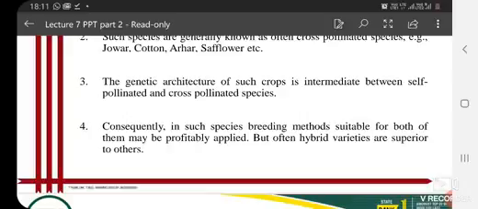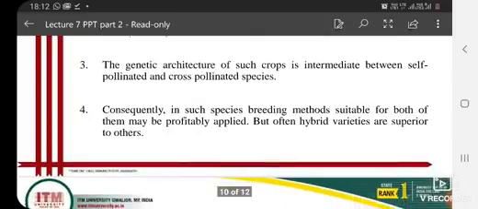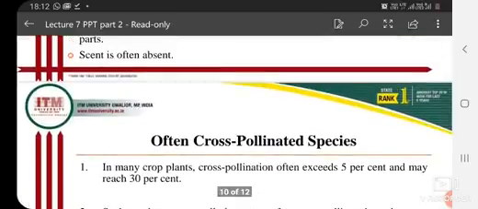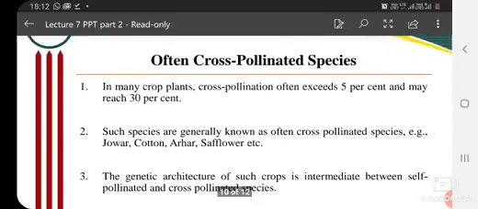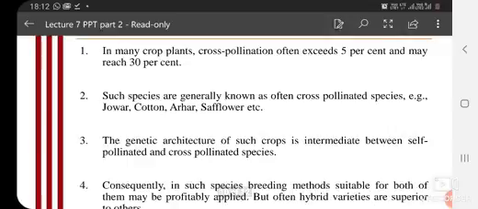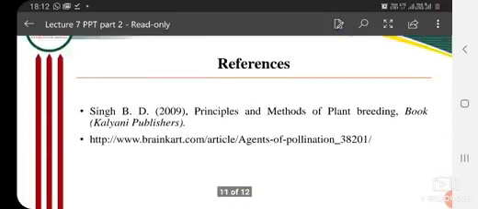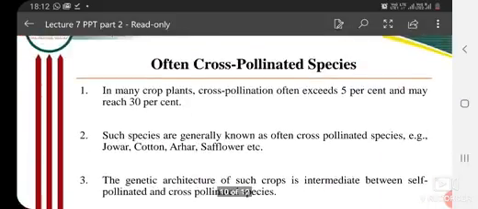The often cross-pollinated species or crops are not many compared to self or cross, so they are very limited. So we can go for both if it is an often cross-pollinated crop. Okay, so these are about the cross-pollinated agents, and in that I have also told you about the often cross-pollinated species.